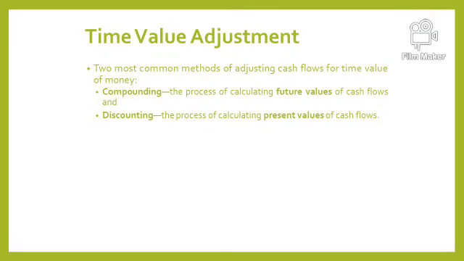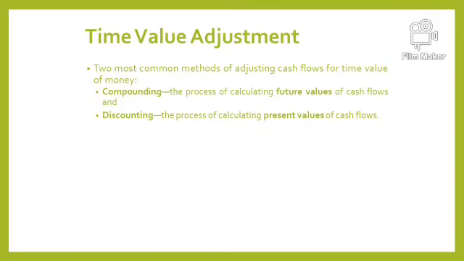So as we can see on the slide, we have two most common methods. One is called compounding value, which is commonly known as future value, and one is discounting value, which is present value. If we wish to know the value of money in future terms, for example, today I have 1 lakh rupees, what will be the value of this 1 lakh after 6 years of time? To find out value in future terms, it is known as compounding value, or future value.